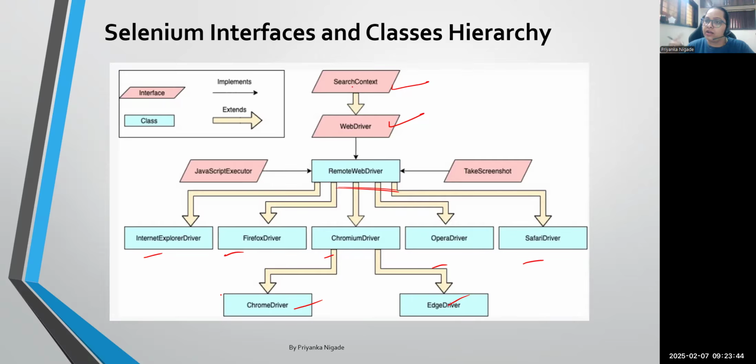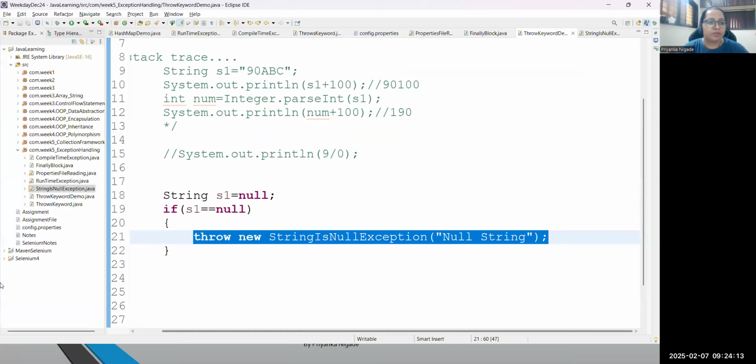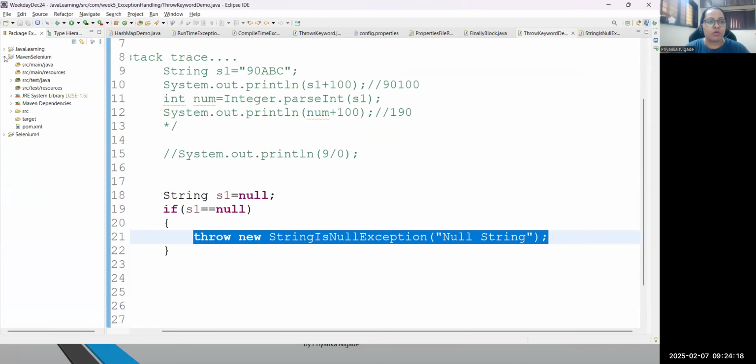So generally when you start writing your script, we just need to follow WebDriver driver is equal to new, and any browser-specific class object, whatever browser you want to open. Are you getting my point? So this is how Selenium classes and interface hierarchy we are generally going to follow. So this part we have discussed in the interface session, correct? So today's topic will start with WebDriver commands. So guys, just have a look. So this we have completed for Java and now let me talk about Maven.